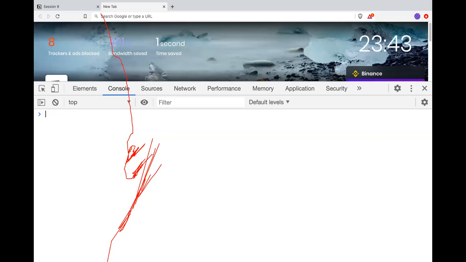Again, I'm showing something else. In JavaScript, you can change any value into a Boolean value.